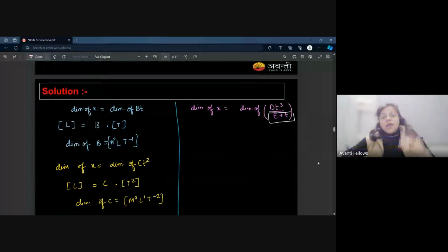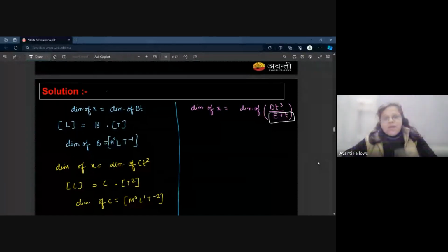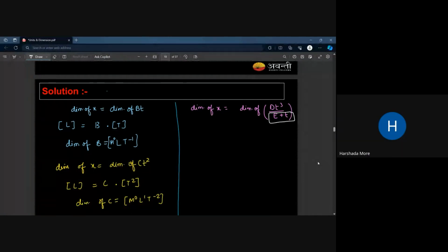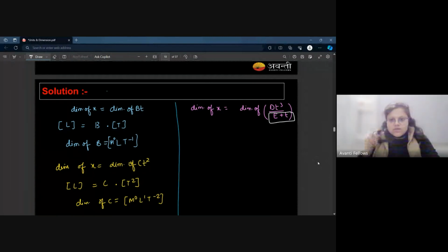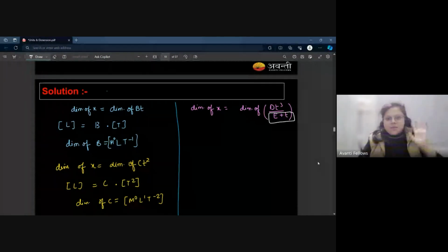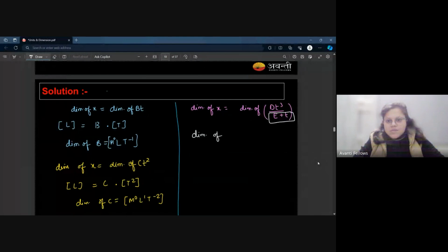Here you can also apply the principle of homogeneity. If E is adding with the time, then it is only possible if E has the same dimension as time. Right? So this is something which you have to answer at a glance of the question. You just see the question and you have to answer this. Okay, I'll calculate every other option in ABCD, but E is T, because you are saying E plus T in the expression. So dimension of E is nothing but T.